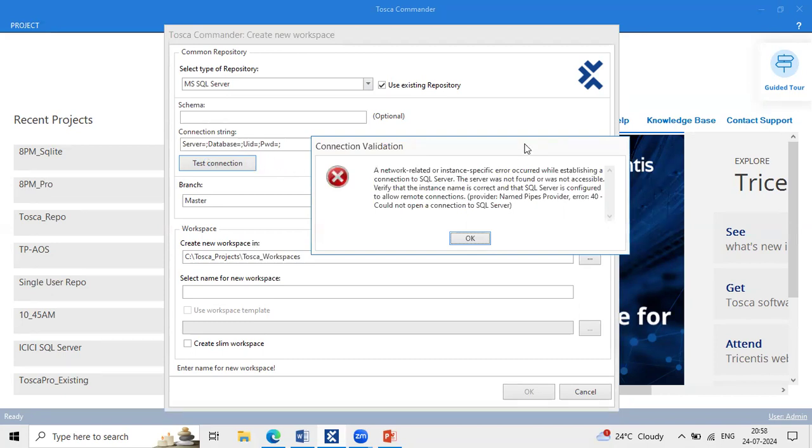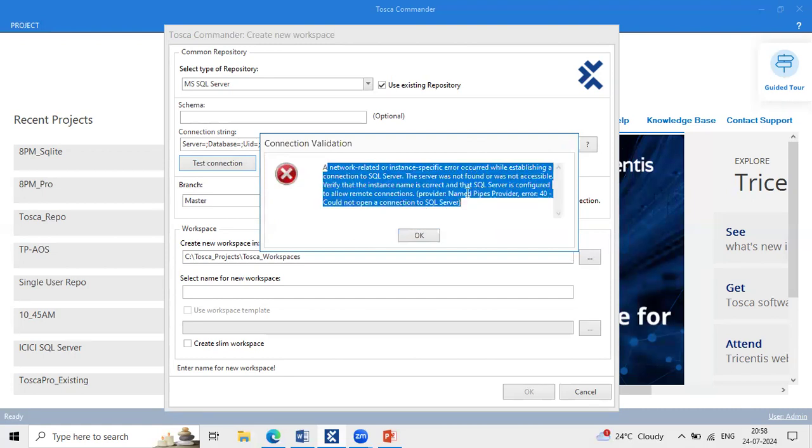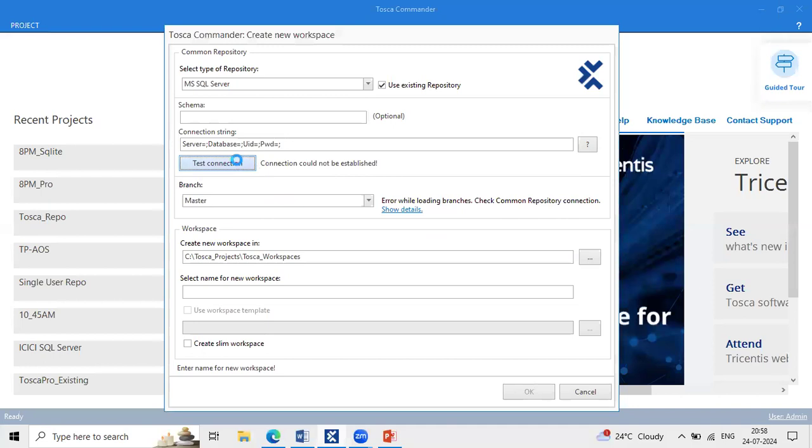So see here, a network related instance error is triggered, right? If you're getting an error while accessing the connection string, check with your test lead. Tell them, I'm unable to access the connection string, this connection string is not working for me, I'm getting this particular error. Then they will do a cross check and they'll give you an alternative solution.